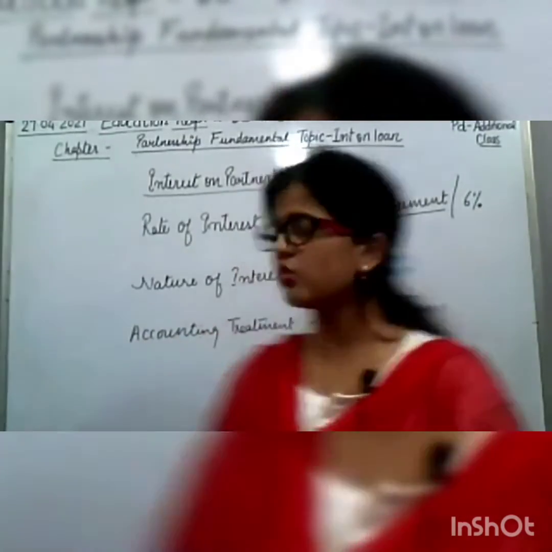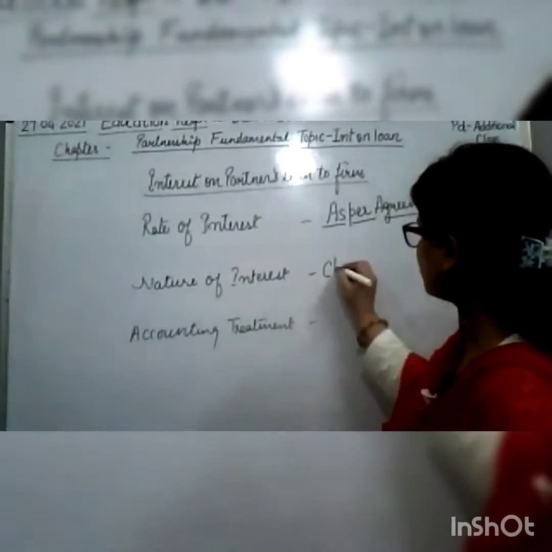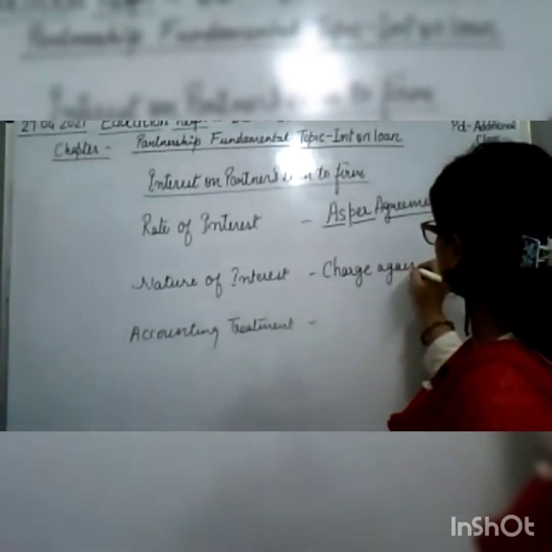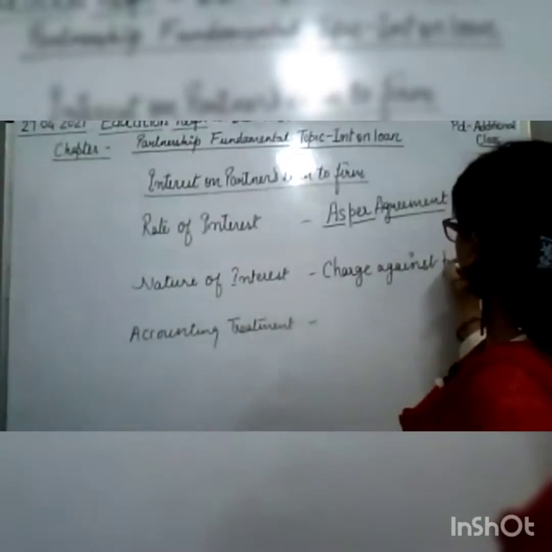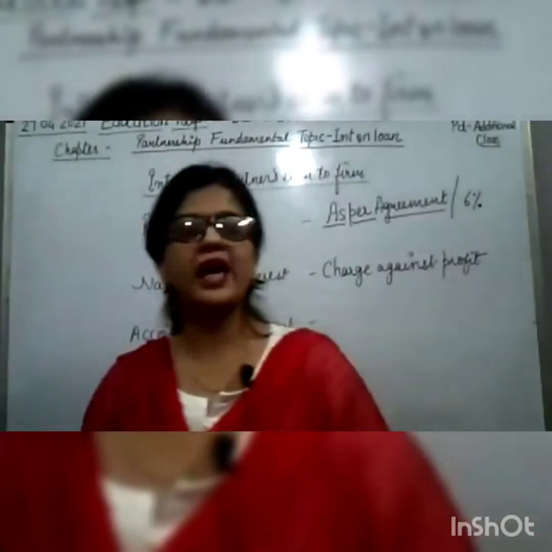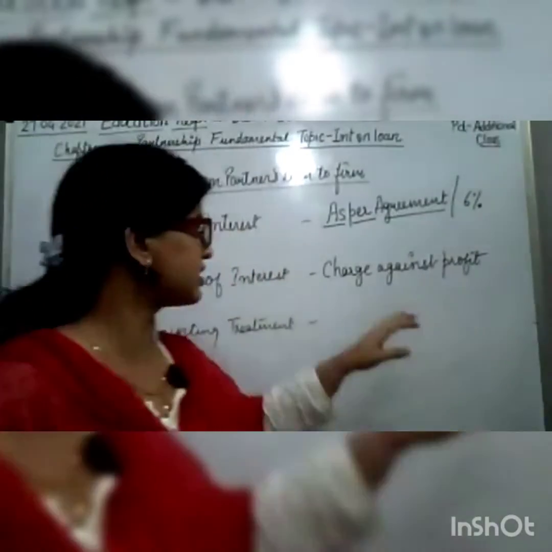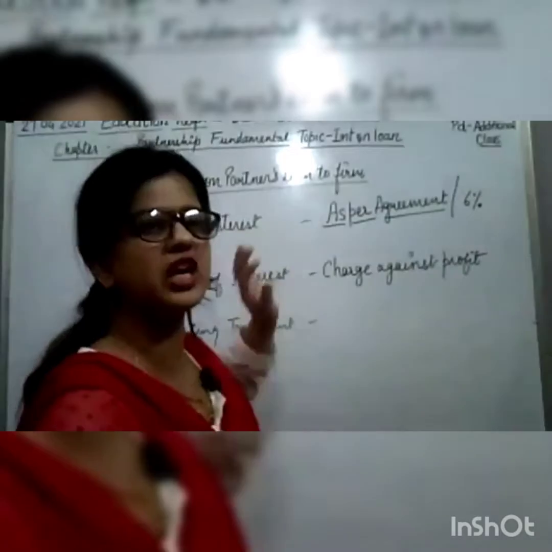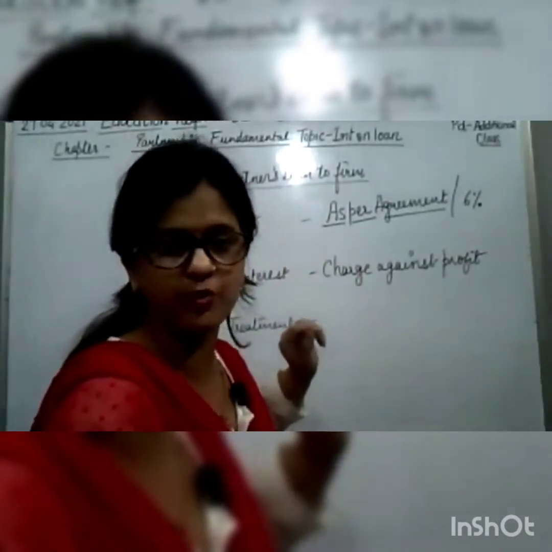So the nature of interest on loan is a charge against profit. Sometimes in your exams this question has been asked for 1 mark: interest on loan, is it a charge against profit or an appropriation of profit?